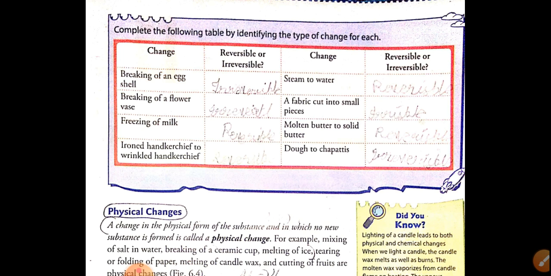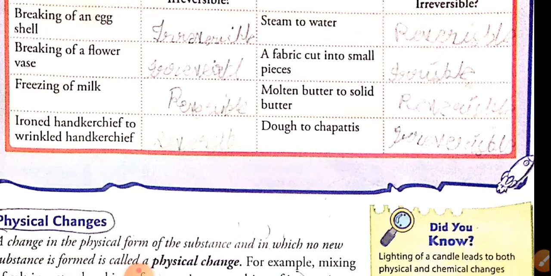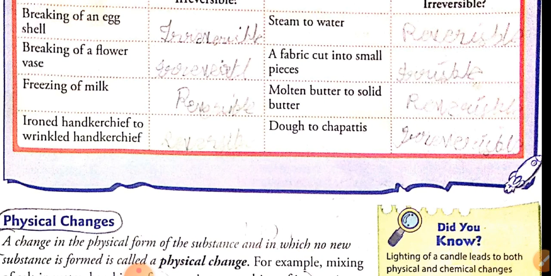Steam to water. Just now we have seen in this diagram, water changes into water vapor, and water vapor on condensing again changes into water. So this can be an example of a reversible change. A fabric cut into small pieces.